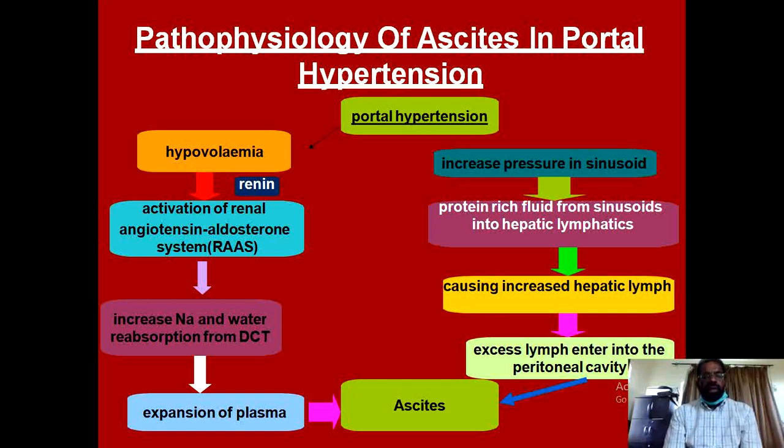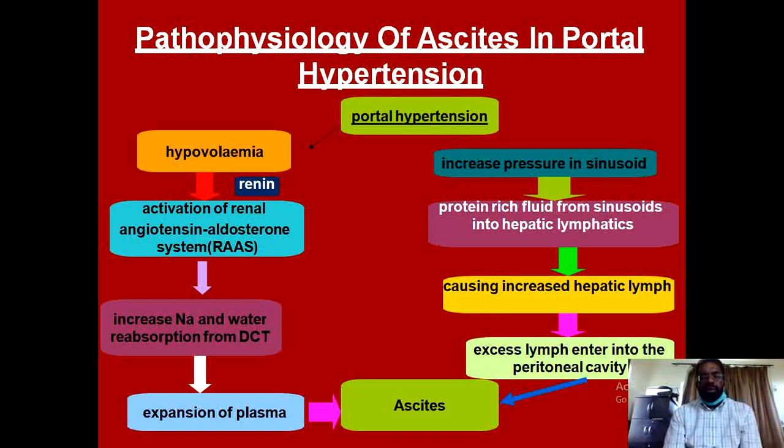In addition, there are high levels of vasopressin, the antidiuretic hormone, and this impairs the ability of the body to excrete free water, and this excessive retention of sodium and fluid is a main component contributing towards the pathogenesis of ascites.